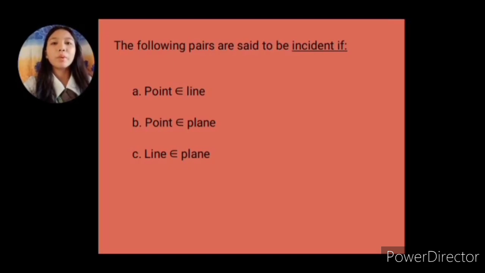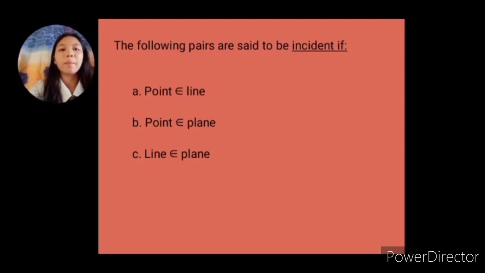Usually, when we talk about a point, we are describing it as a dot. And when we talk about a line, we are describing it as a set of points. Also, when we talk about a line, we imagine a straight line which extends infinitely in opposite directions. And then, a plane is a flat surface that extends in all directions. Sometimes we describe it as a set of points and lines.